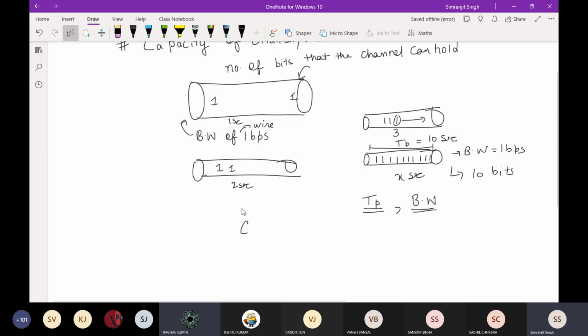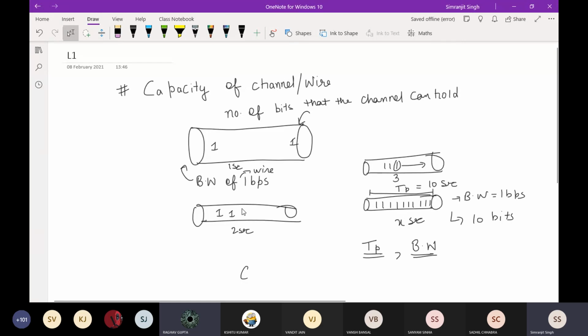Sir, you're saying that the channel is holding some amount of data, like data storage? The channel is not holding because it does not have a memory, but at a particular snapshot, suppose you are transferring data at 1 bit per second, you will put 1 bit onto this channel.